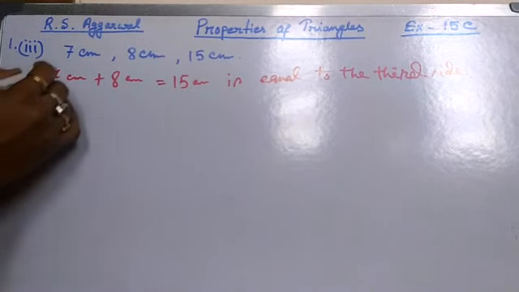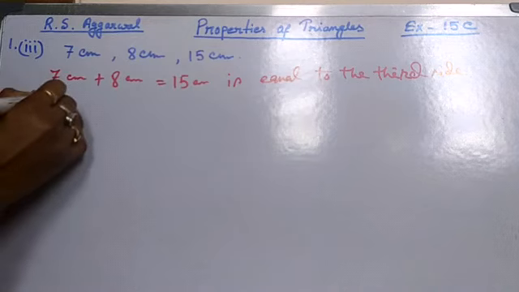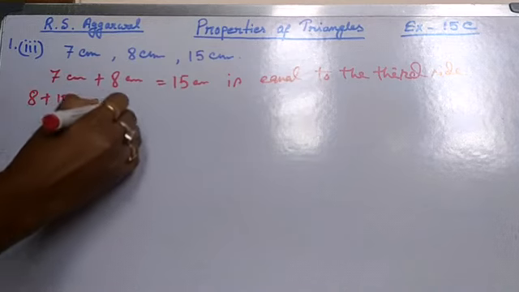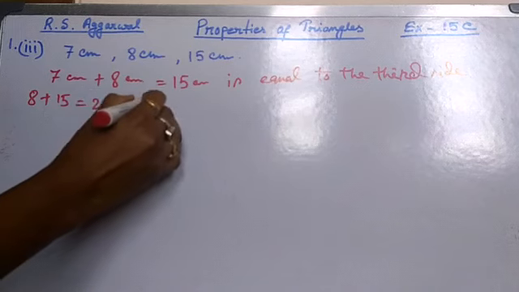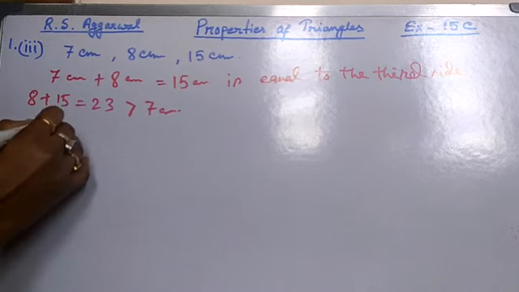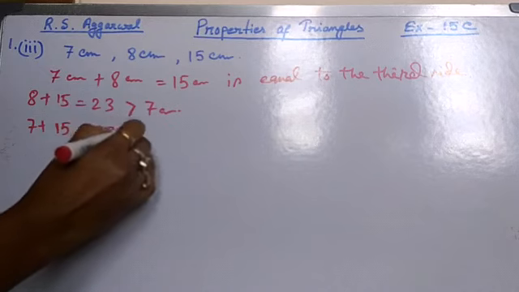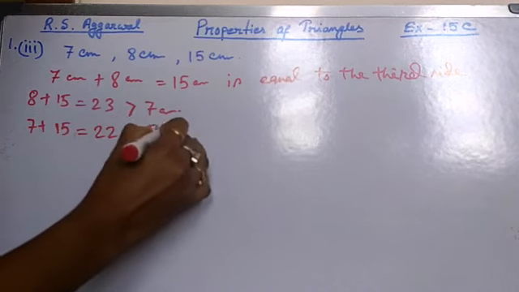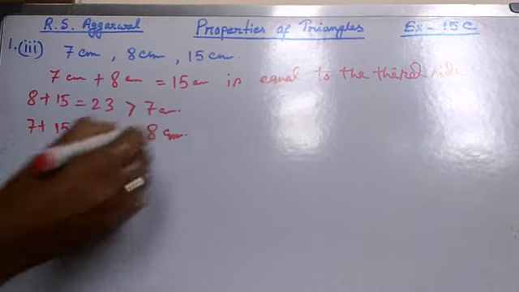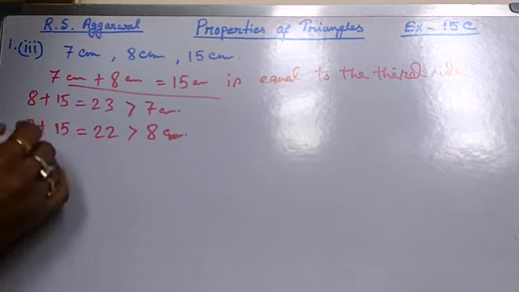Taking the other two sides, 8 plus 15 equals 23, which is greater than the third side, 7 cm, and 7 plus 15 equals 22, which is also greater than the third side, 8 cm. So by this we can say that the triangle cannot be drawn,